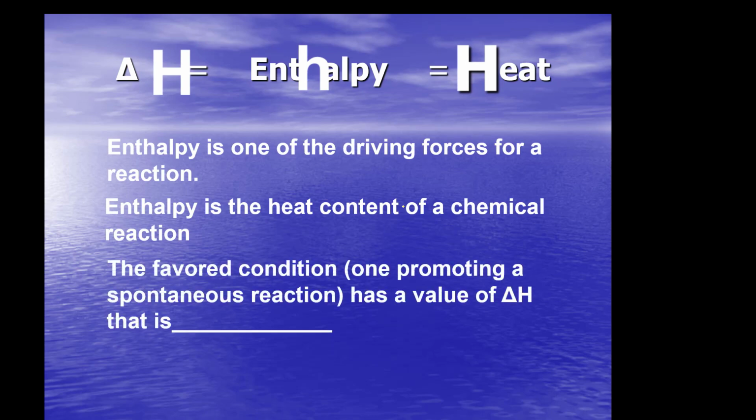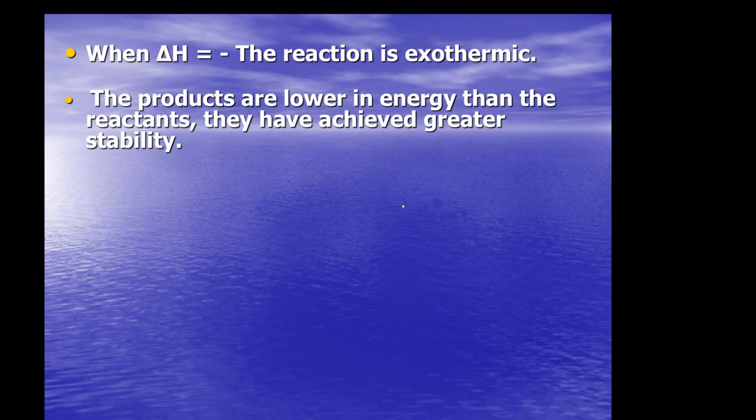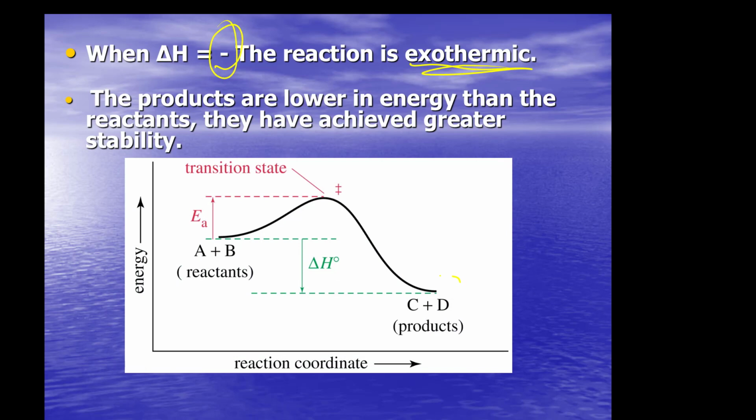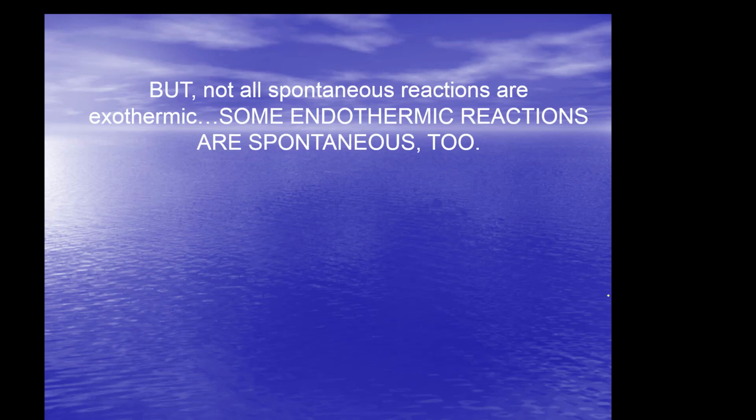It's the heat content. And what's the favored condition? The naturally favored condition is a negative delta H. That's exothermic. So many exothermic reactions are spontaneous because that's the favored condition for heat. When delta H is negative, the reaction is exothermic and the products are lower in energy, more stable. So the energy content drives the reaction. Exothermic is greater stability. Many exothermic reactions are spontaneous, but not all spontaneous reactions are exothermic. Some endothermic reactions occur spontaneously too.